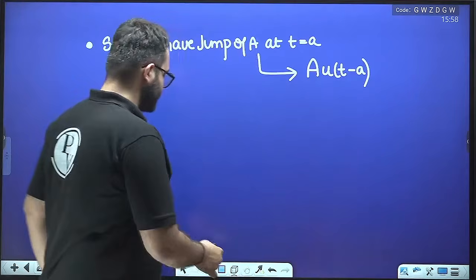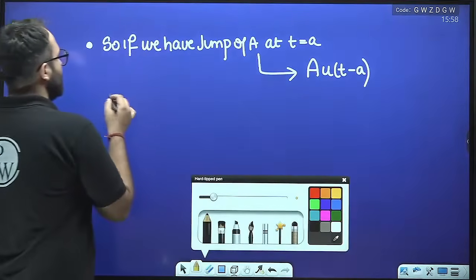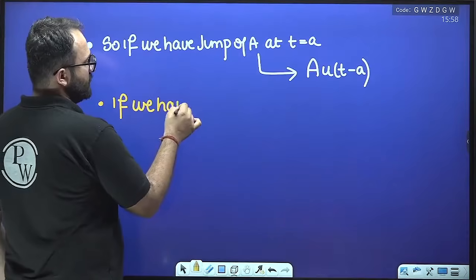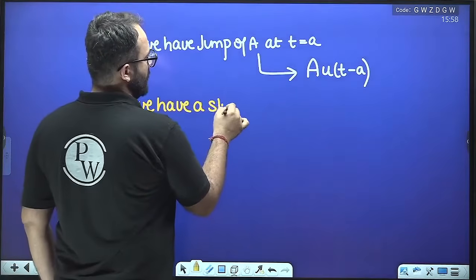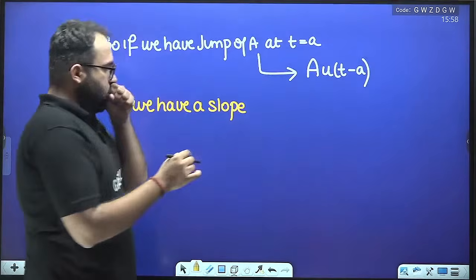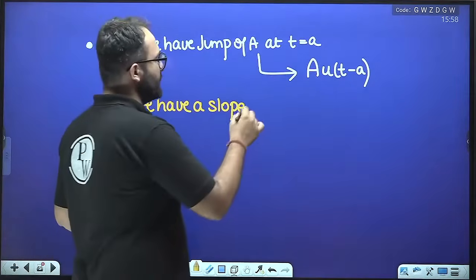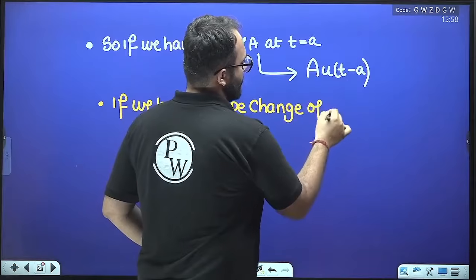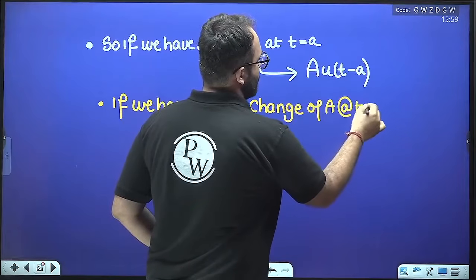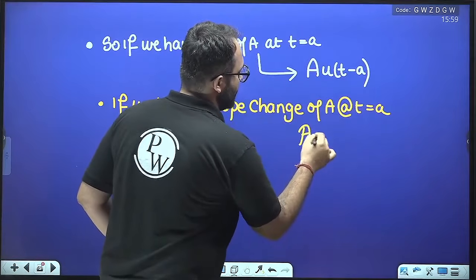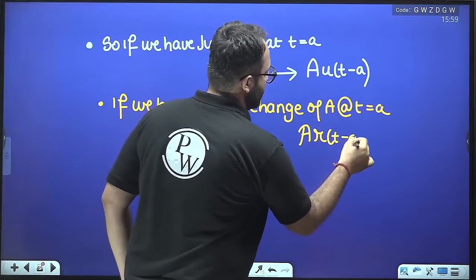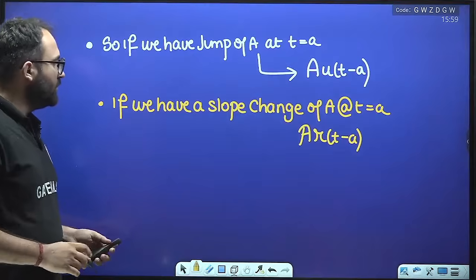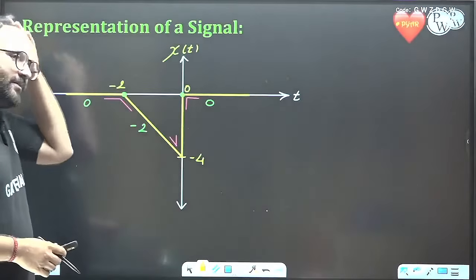Similarly, if we have a slope change of A at t equal to a, it will be represented by A r(t minus a). Is it correct? Great.